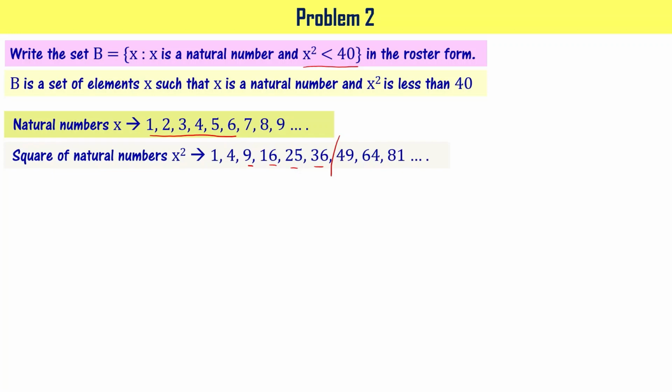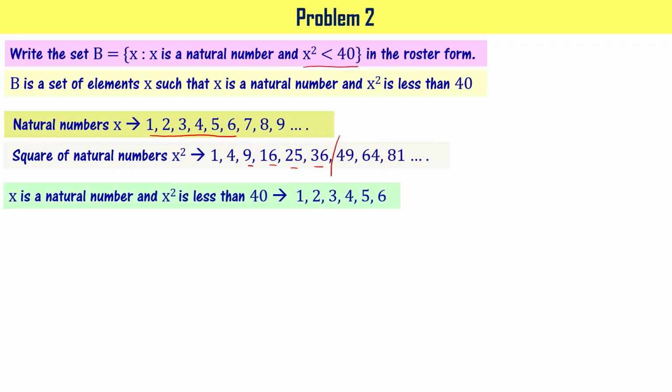Now, x is a natural number and x square is less than 40. That collection is 1, 2, 3, 4, 5, and 6, right? Now let's write that in roster form. Set B equal to 1, 2, 3, 4, 5, 6 written in between curly brackets, right?